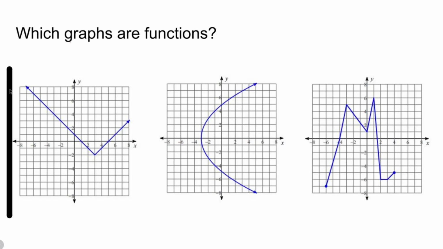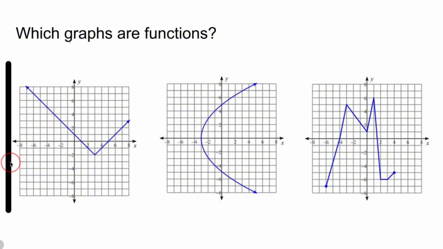The vertical line test says if you take a vertical line, like this one right here, if you're wondering what that line is for, if you pass it through the graph, will the vertical line hit the graph only once no matter what? If it does, it's a function.